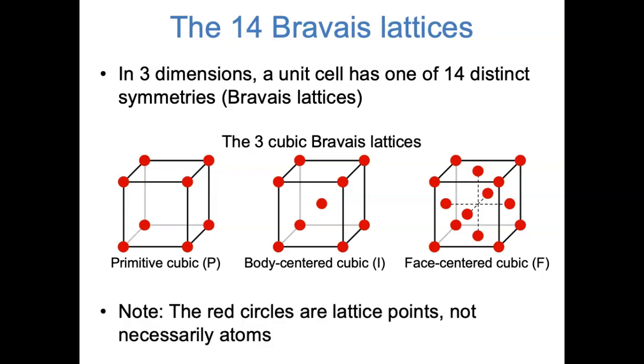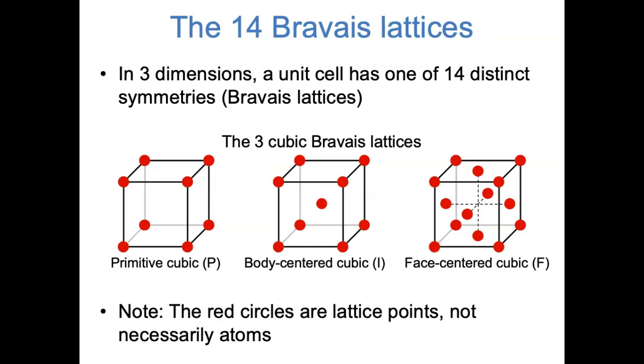I should emphasize the difference between a Bravais lattice and a crystal structure. Each red circle in these pictures doesn't necessarily represent an atom. It represents a lattice point. That means that whatever exists at the red circle, whether it's an atom or a molecule or some other motif of atoms, has to exist at every red circle.